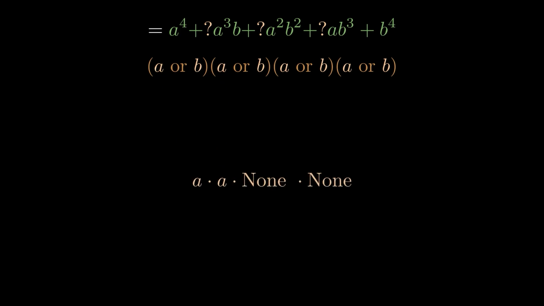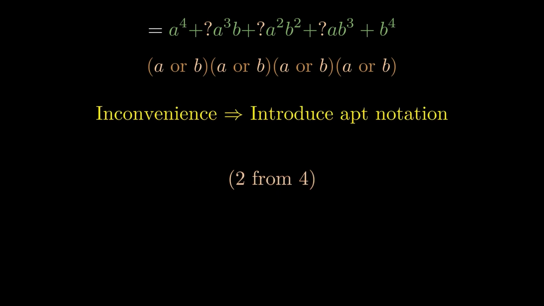Now, before I proceed any further in finding the unknown, I notice that this expression is a little inconvenient. The expression a times question mark times question mark doesn't exactly signify anything other than selecting 2 a's from 4 options. And that's not exactly what I want. I want to find the number of combinations possible of selecting 2 a's from 4 options. That's why we are going to introduce new notation. I'm going to write 2 from 4 to signify that I want to find the number of ways to choose 2 variables from 4 options.